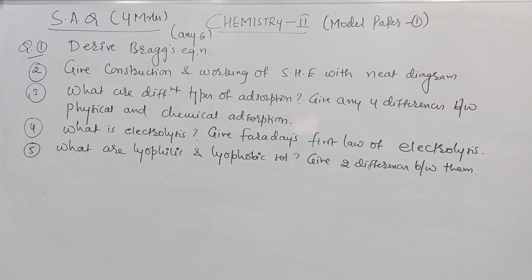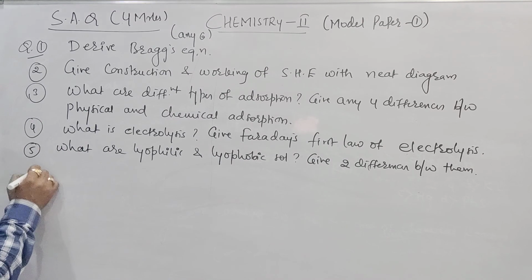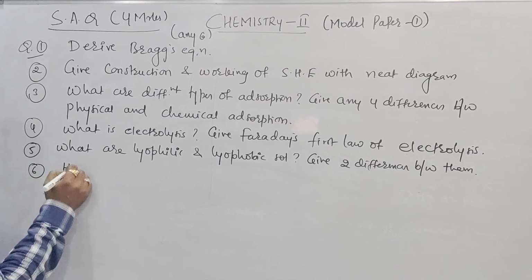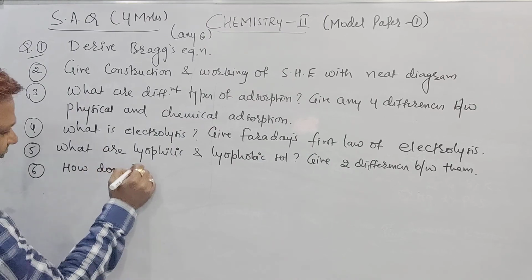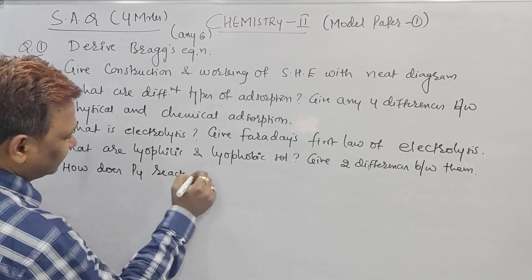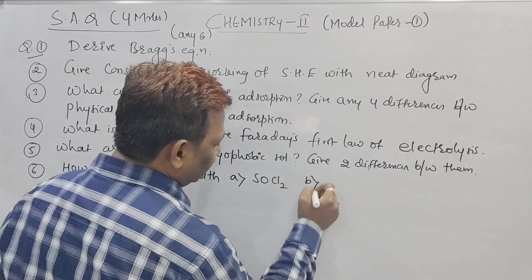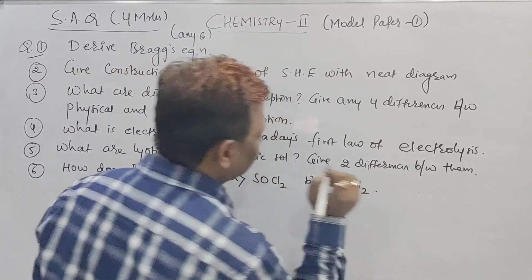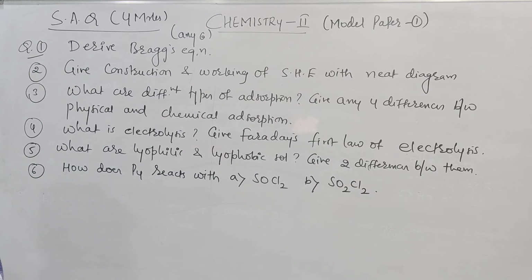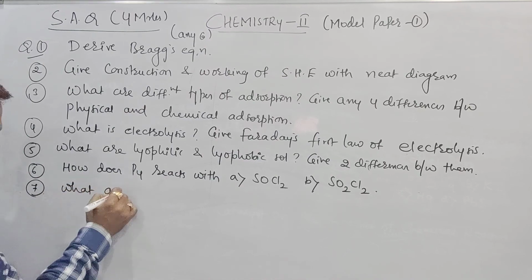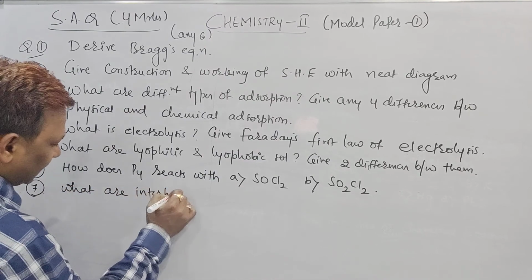The sixth one is the reaction of phosphorus with the following. That means, how does P4 react with A, SOCl2 and B, SO2Cl2? Reaction of phosphorus with the following compounds. The next one is: what are interhalogen compounds? Give some examples.